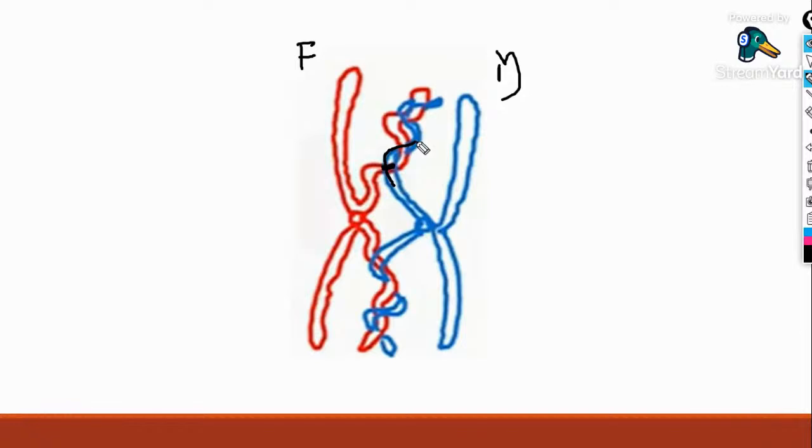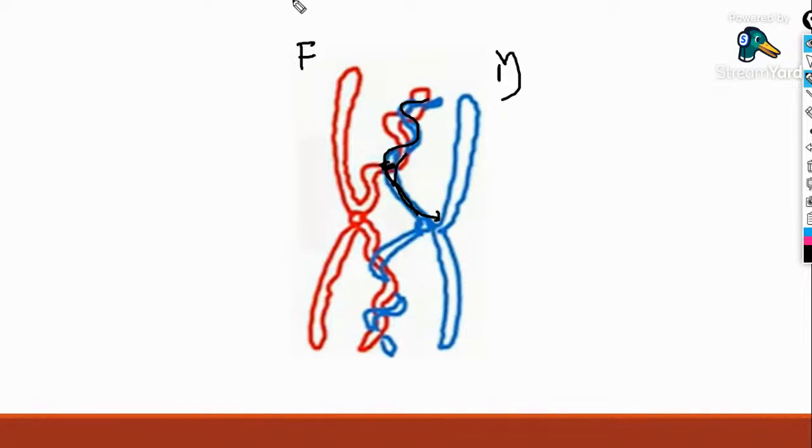They will interlink, and the characters from the mother will move onto the blue chromosome and from the blue onto the red chromosome. Both are exchanged with each other, and that process is known as crossing over, where exchange of genetic material occurs between non-sister chromatids of homologous chromosomes. At the site of crossing over, recombination nodules appear.